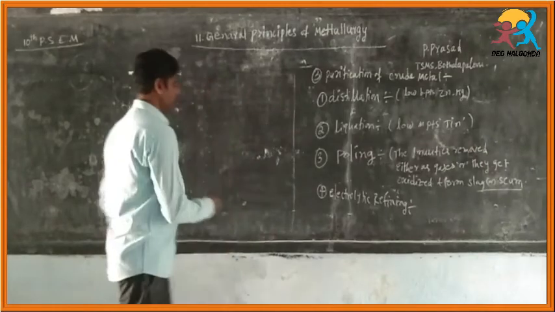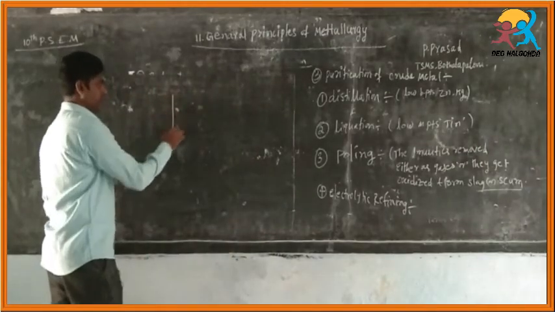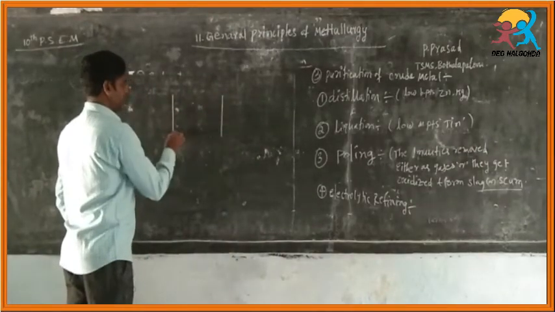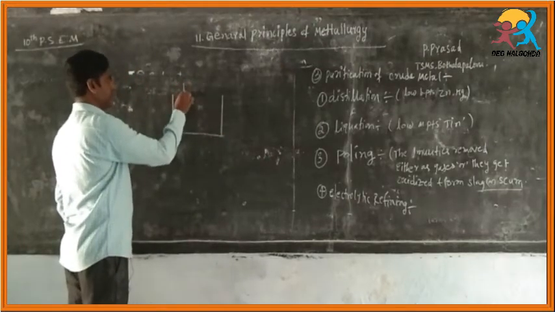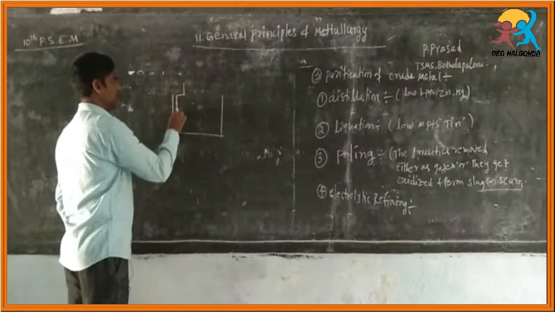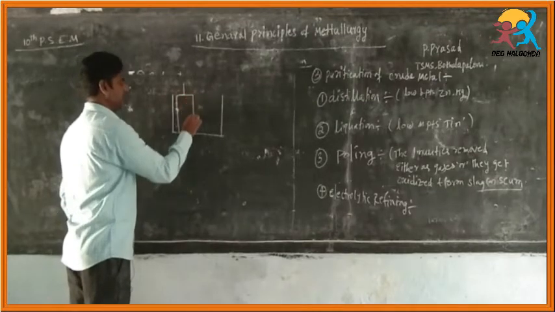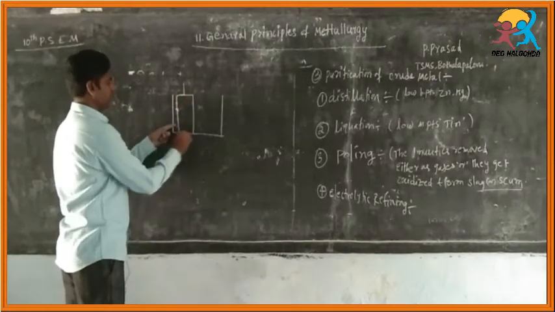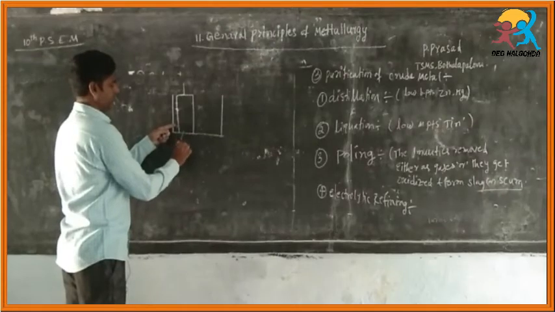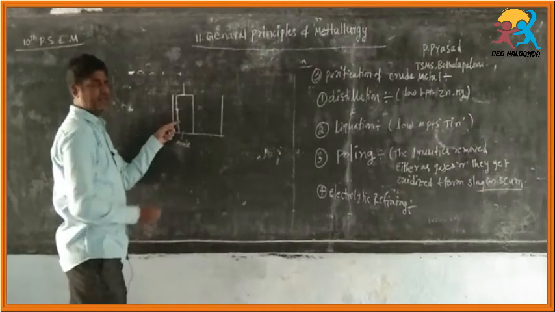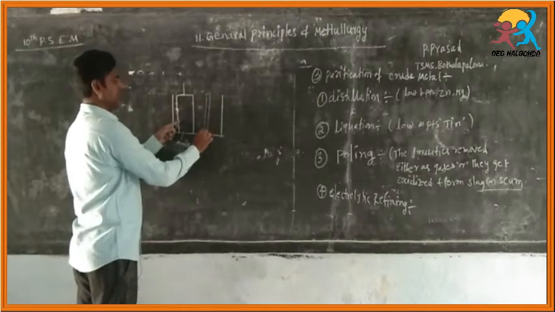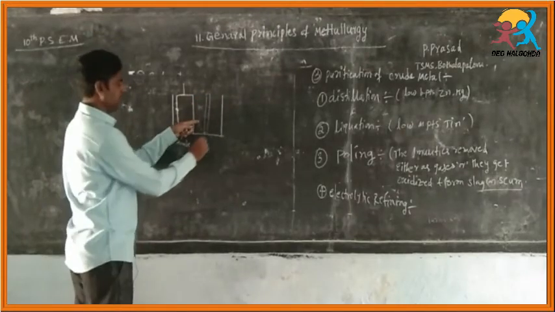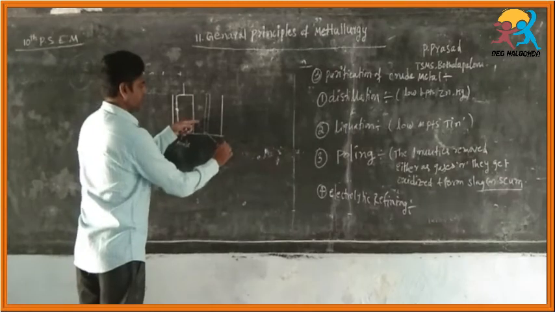Here we take a vessel like this, and the impure crude metal is taken as the anode. Next, a pure copper plate or copper strip is taken as the cathode.